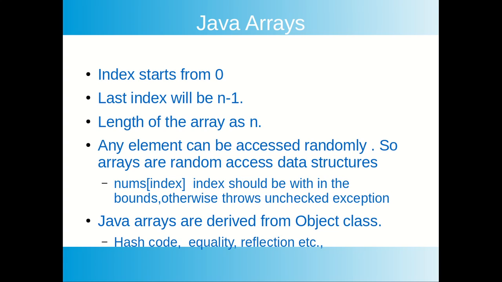Any element in an array can be accessed randomly by specifying the array name with square brackets, in which you specify the index. So you can call arrays random access data structures. And the index must be within the bounds. Here the starting index is 0, the last index is n minus 1. If you specify any value less than 0 or greater than n minus 1, an out of bound exception will be thrown. That is an unchecked exception. You must catch it.